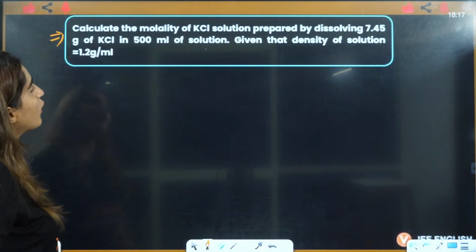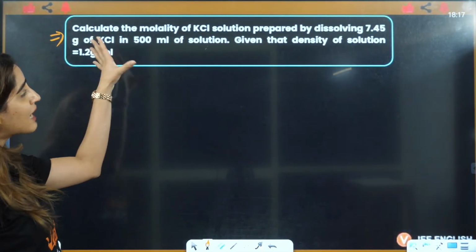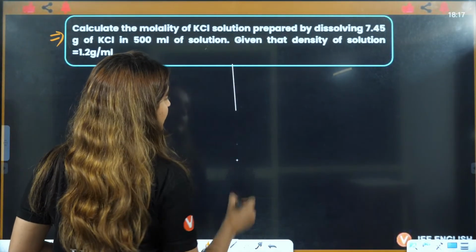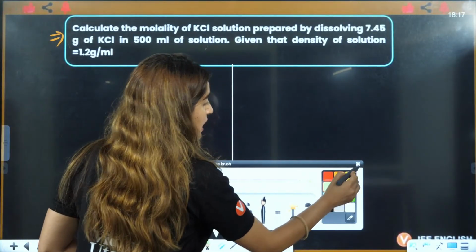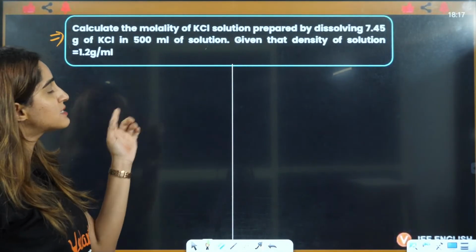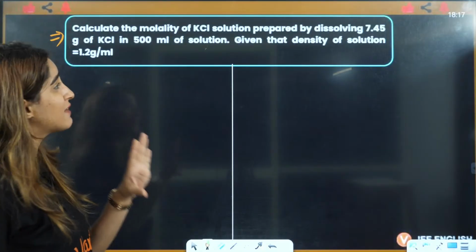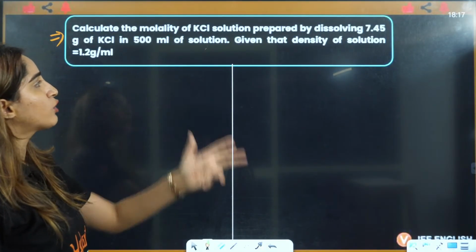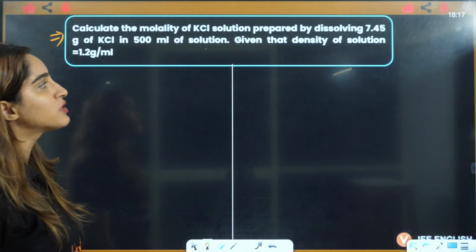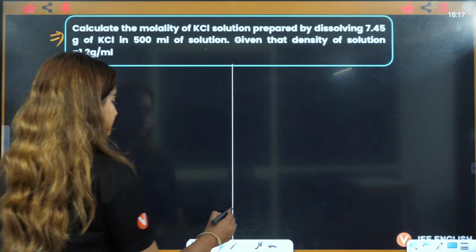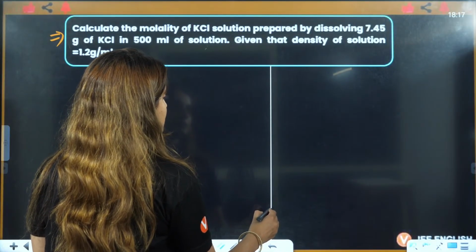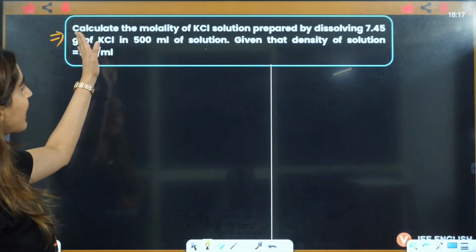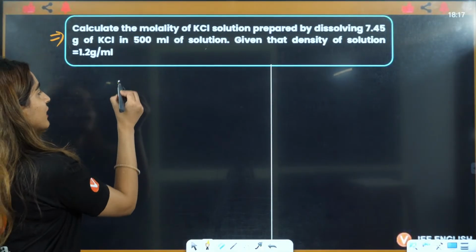Okay. Now, next is calculate the molality of KCl solutions. Let's see the next question. Calculate the molality of KCl solution prepared by dissolving 7.45 gram of KCl in 500 milliliter of solution. Density of the solution is given to you. These kinds of questions are very interesting. Molality you have to calculate.